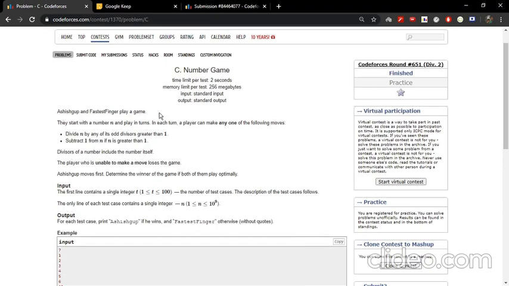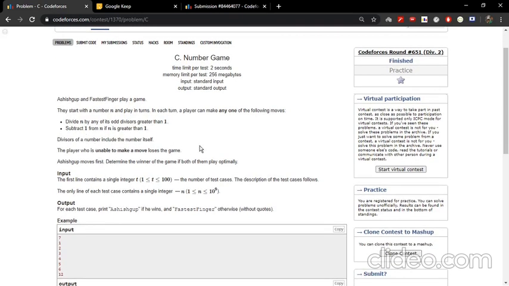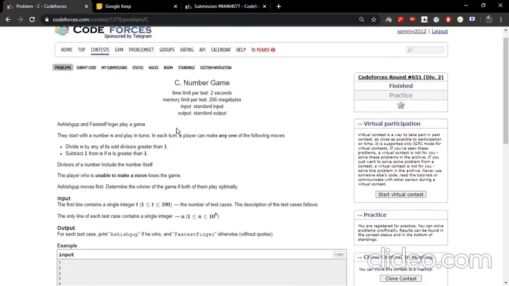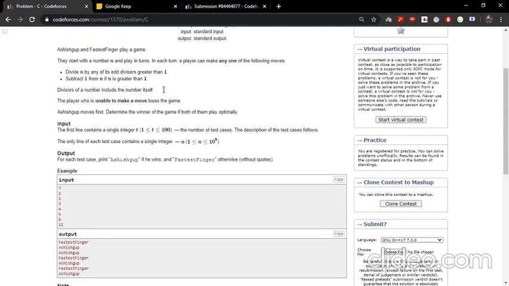Ashishgup and FastestFinger play a game. They start with a number n and play in turn. They can only make two moves: either divide n by any of its odd divisors, or subtract 1 from n. The player who is unable to make a move loses the game, and Ashishgup makes the first move. Now let's go through the explanation part.